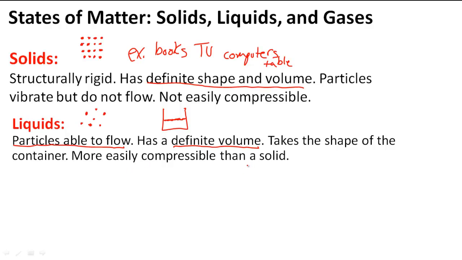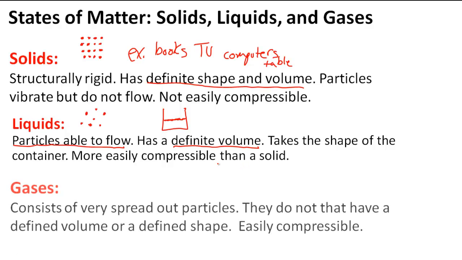But let's find out about gases. Gases consist of very spread out particles. So instead of being close together, they are free flowing, but they are also moving a little bit faster than liquid particles, and they're spread far apart. So their particles are moving far apart from each other. This means they do not have a defined volume or a defined shape.